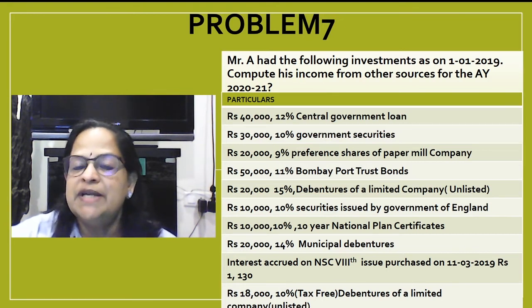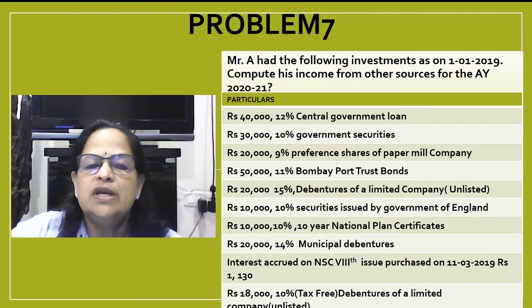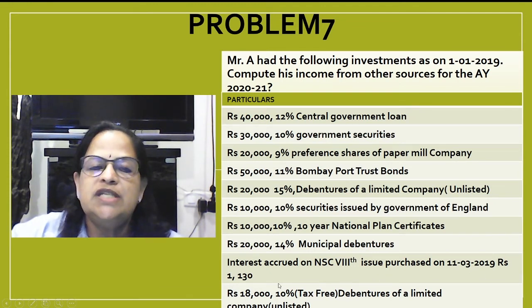This is an exempted item. I have given the list of exempted securities. Here, national plan certificate, you can see that this is an exempted item. Rupees 20,000, 14% municipal debentures. Next is interest accrued on NSC 8th issue purchased on 11/3/2019, rupees 1,130.